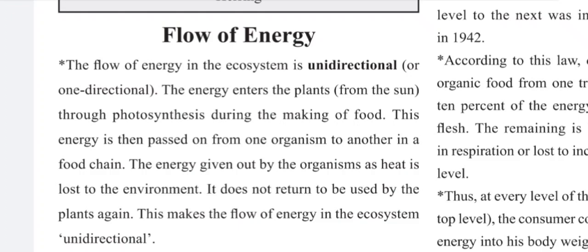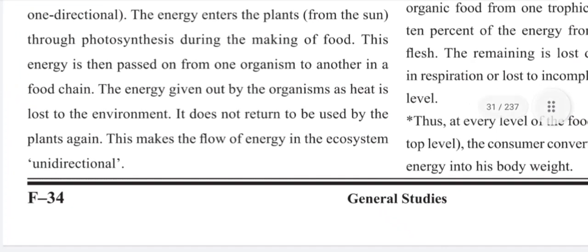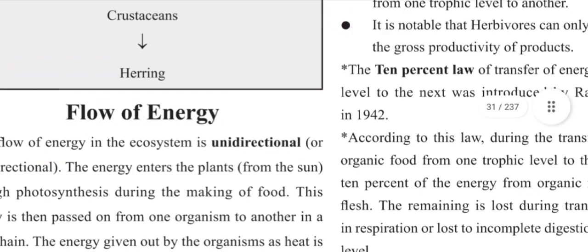Flow of energy. The flow of energy in the ecosystem is unidirectional or one directional. The energy enters the plant from the sun through photosynthesis during the making of food. This energy is then passed on from one organism to another in the food chain. The energy given out by the organism as heat is lost to the environment. It does not return to be used by the plants again. This makes the flow of energy in the ecosystem unidirectional.